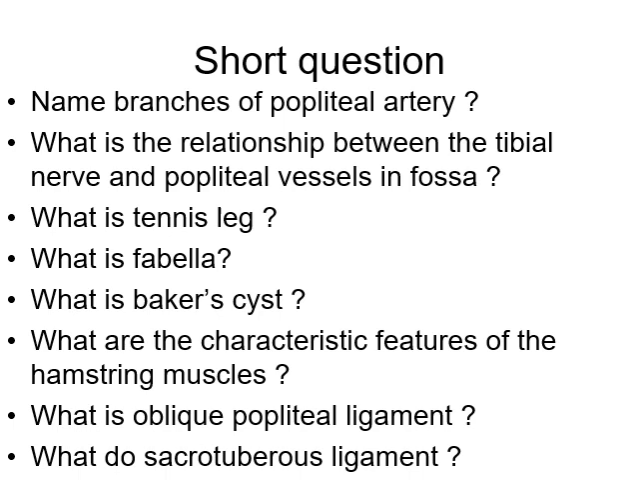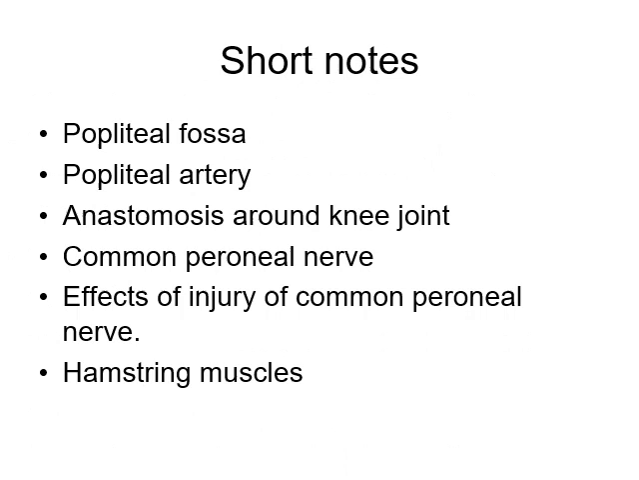What is the sacrotuberous ligament? So, when a short note is asked in the exam: first, the popliteal fossa itself, popliteal artery, anastomosis around the knee joint, common peroneal nerve, effect of injury of the common peroneal nerve, and hamstring muscle. These are the short notes.